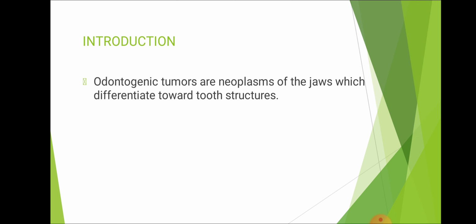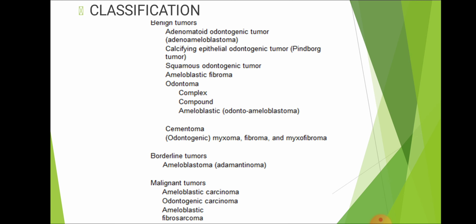Odontogenic tumors are the neoplasms of the jaw which differentiate towards tooth structures. It is classified into three types: benign tumors, borderline tumors and malignant tumors, in which ameloblastoma comes in the category of borderline tumors.